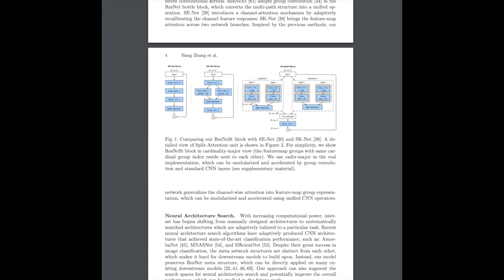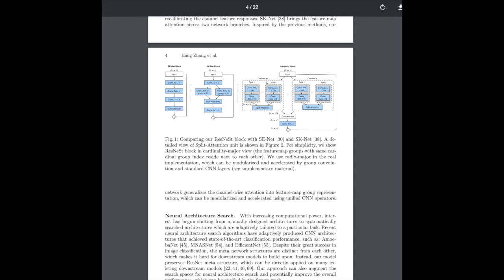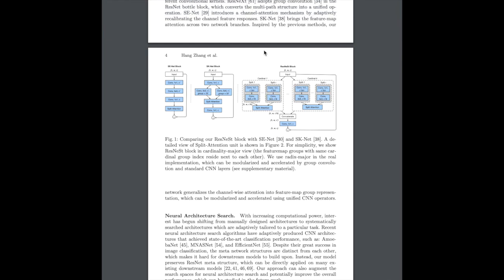So you can see the model for the ResNet block, this split attention layer, and imagine that it would be hard to parameterize such a space that a neural architecture search could find something like this.